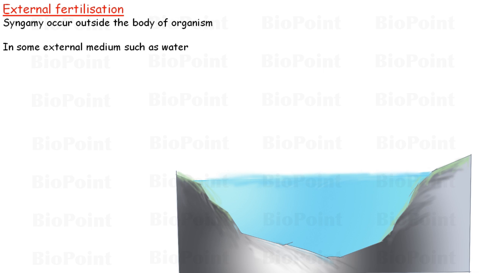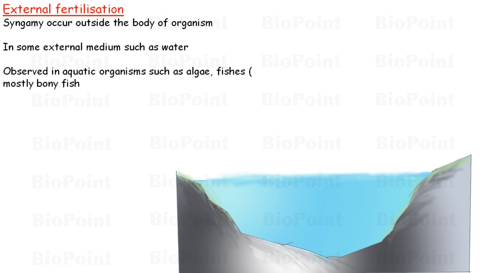Therefore, organisms which show external fertilization are mostly those which live in water, that is aquatic organisms, and those which live near water. For example, algae, fishes, mostly bony fishes, and amphibians.